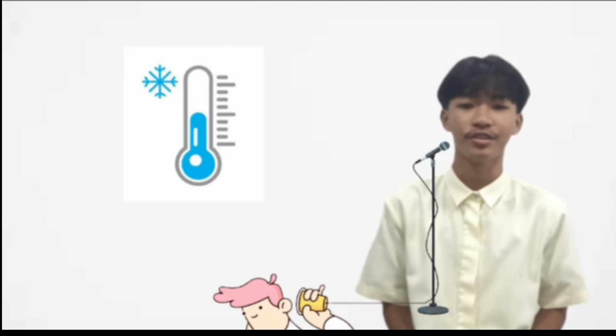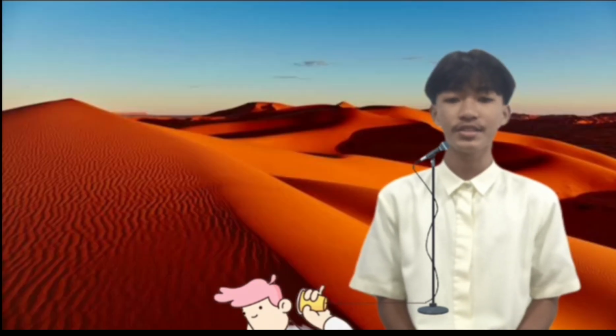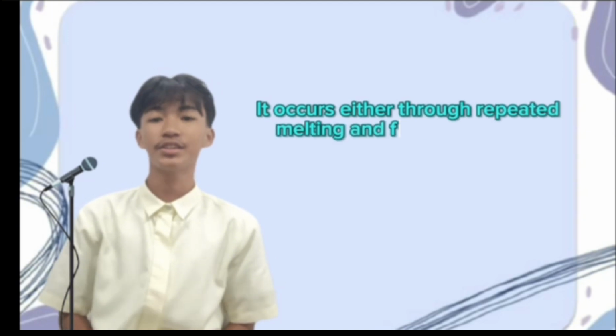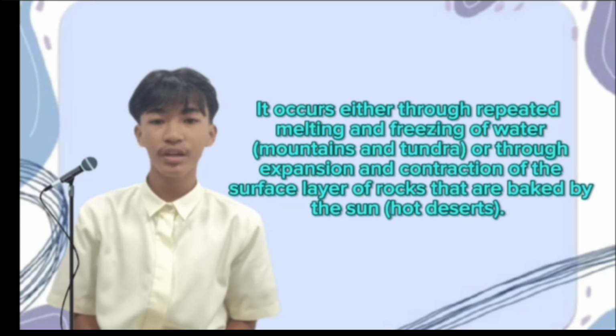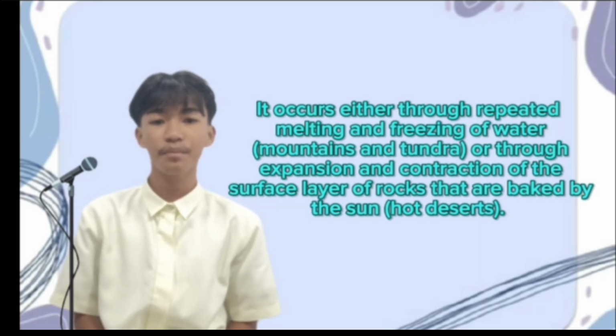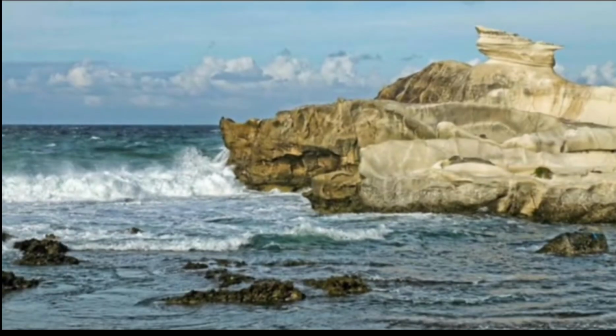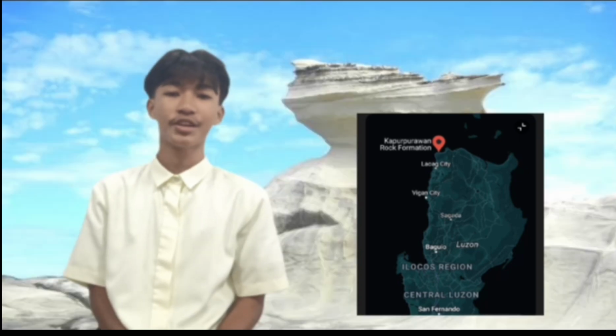Physical weathering. Physical weathering is caused by the effects of changing temperatures on rock, causing the rock to break apart. The process is sometimes assisted by water. It happens especially in places where there is little soil and few plants grow, such as in mountain regions and hot deserts. It occurs either through repeated melting and freezing of water, in mountains and tundra, or through expansion and contraction of the surface layer of rocks that are baked by the sun, in hot deserts. Example, the Kapurpurawan rock formation at Burgos, Ilocos Norte.